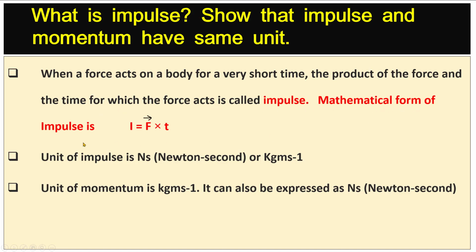The formula of impulse is I equals force into time. Unit of impulse is newton second or kilogram meter per second. Unit of momentum is kilogram meter per second. It can also be expressed as newton second.